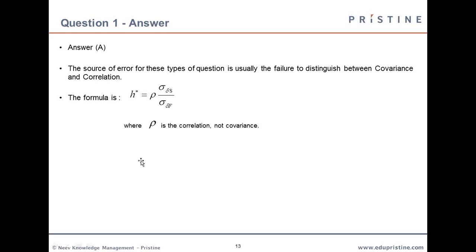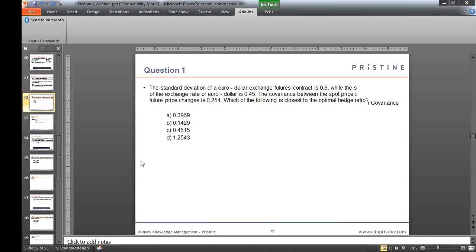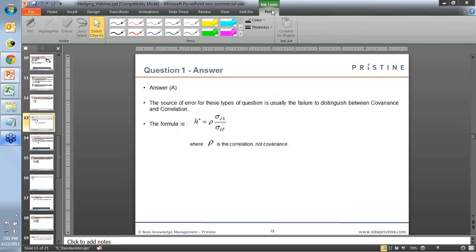So here we can see, just give me a minute. So as we can see here, the correlation is given by the covariance divided by sigma of spot prices into sigma of future prices. So this formula will help us get the value of correlation, which we can then plug into the equation shown here, and this will get you the right answer.